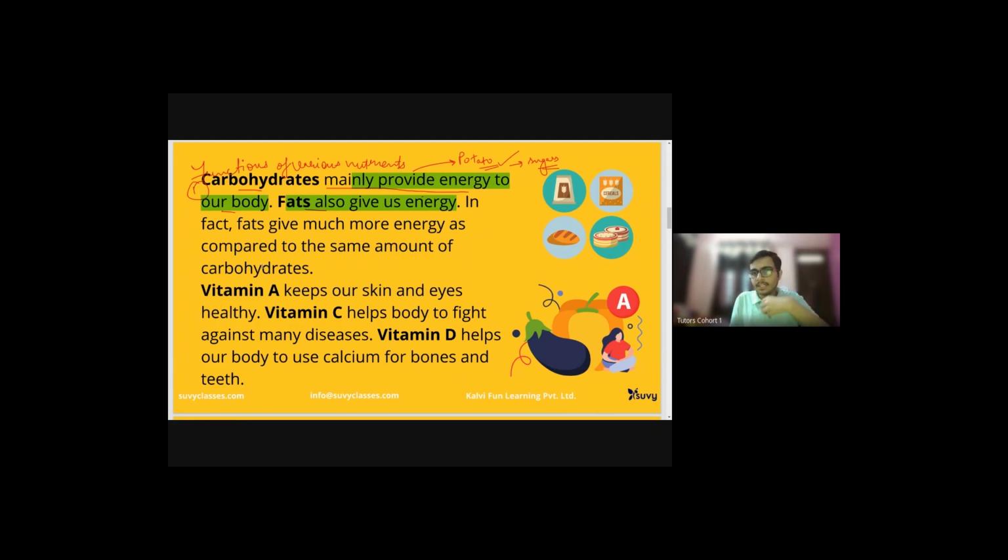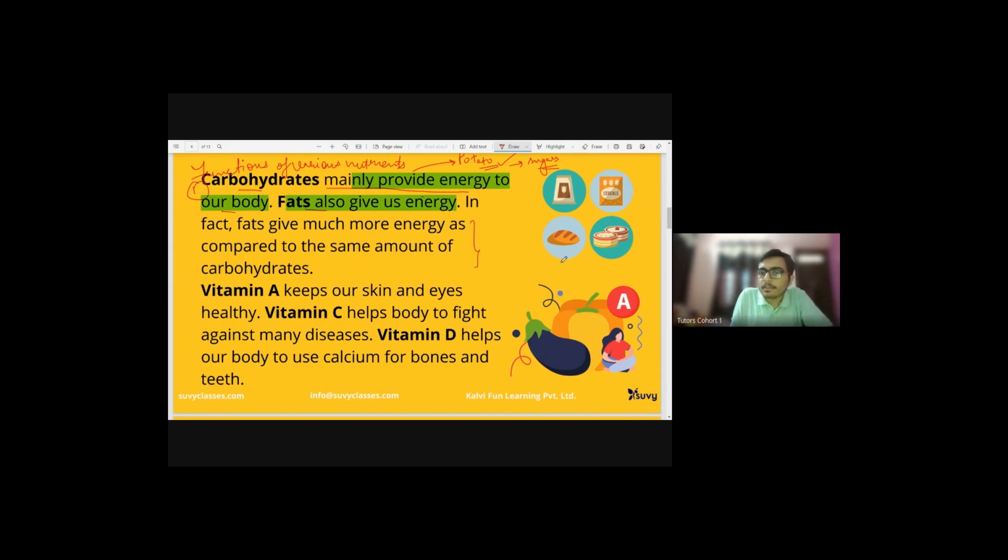For example, if I eat 10 grams of carbohydrates and I get 1 kg of energy, and if I eat 1 gram of fat, I'll get again 1 kg of energy. So less fat will give me the same energy as more carbohydrate. So it would be preferred that the person consumes fat. But if you consume so much fat, it will be injurious to your body. So that is not preferred, as I said earlier. The same thing has been mentioned here.